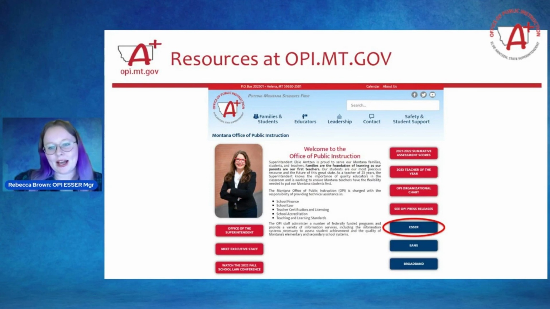I also wanted to highlight, down below the ESSER button, another blue button that says broadband. Montana has a broadband initiative where we are trying to gauge where Montana schools and communities are at with their internet access and internet speeds. The ESSER grant, as well as other grants, can be used to help pay for improving that broadband access. In just a second, you're going to see a link pop up in the chat.